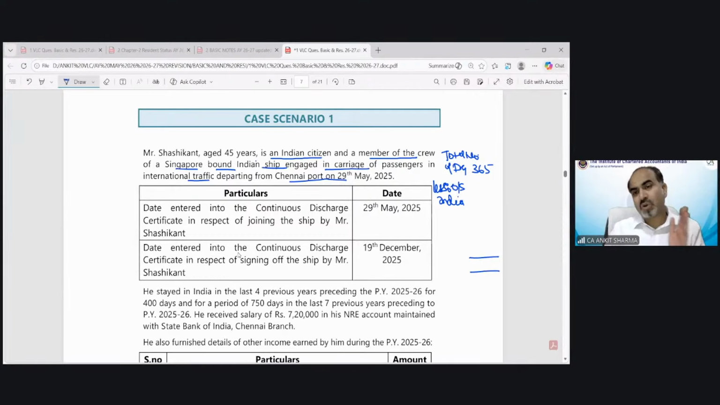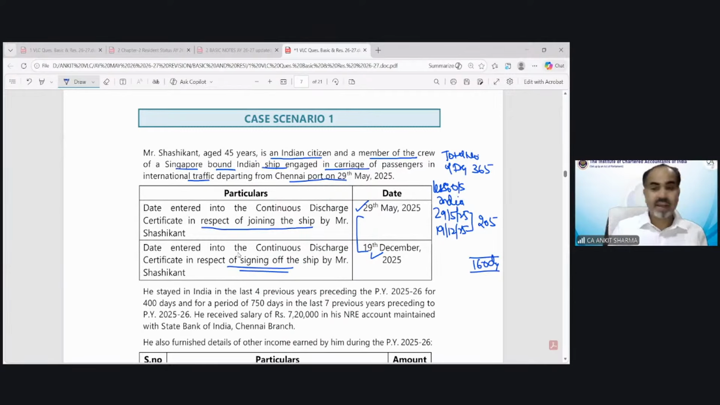And for the purpose of calculating days stay outside India, we have to take the starting day from the certificate in respect of joining of the ship till the date of the certificate in respect of signing off the ship. So technically from 29th May 25 till 19 December 25, these number of days we will consider him as outside India, and that would be 205 days. So total would be 160 days he was in India.